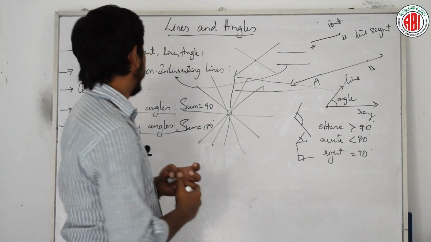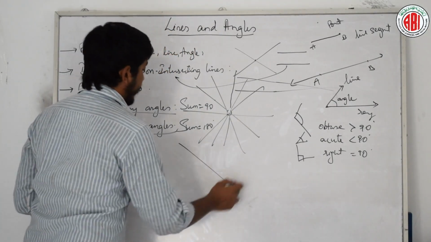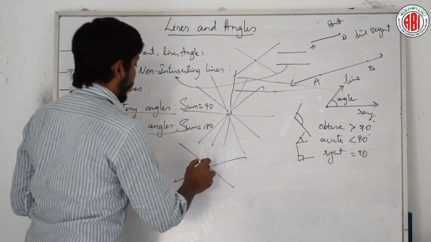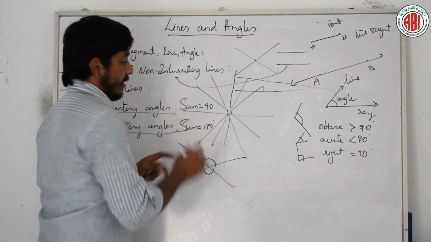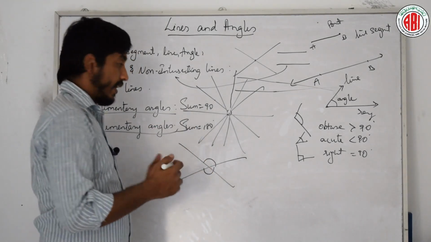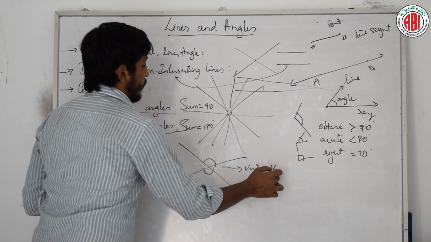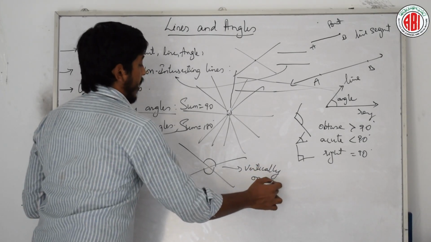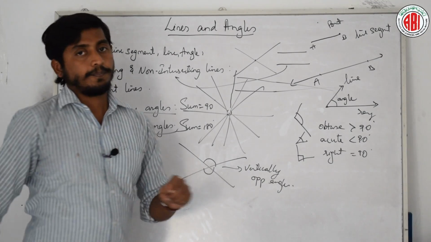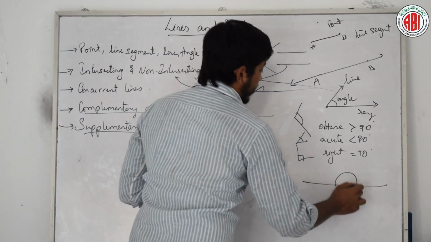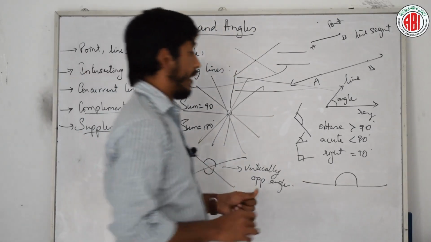Clear? A few more things we can discuss are the angles in intersecting lines. There are more angles, but as of now we will remember only these two angles. These are opposite to each other, so we can call them vertically opposite angles. Is it clear? If it is a straight line, it will always be 180.